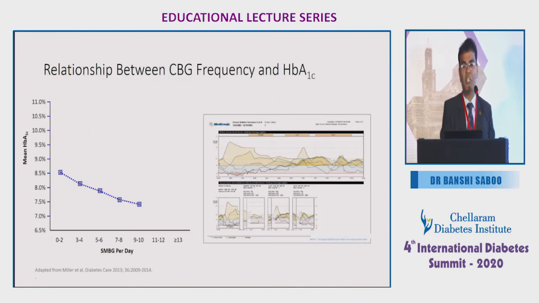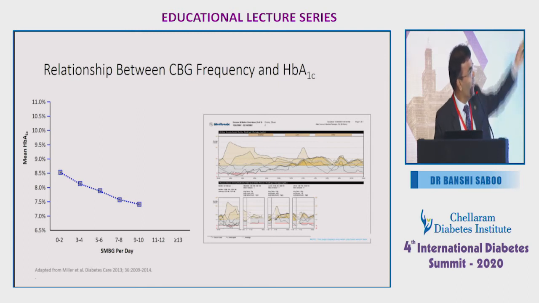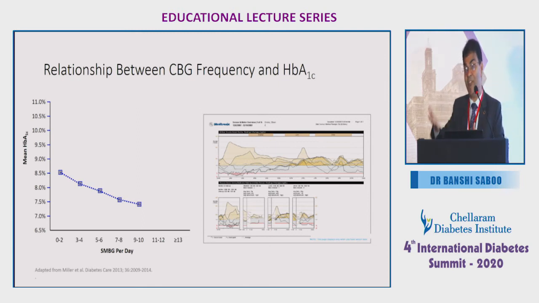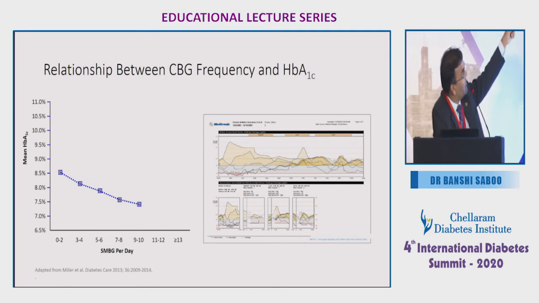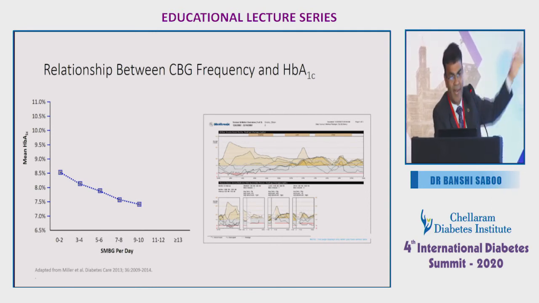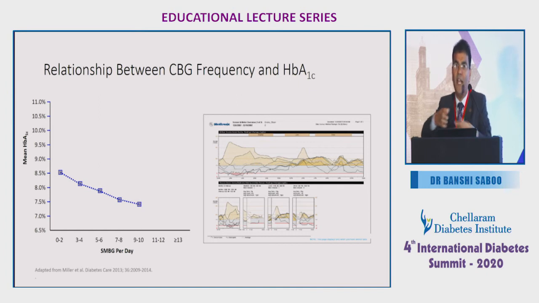We know the relationship of multiple time monitoring. Now it's very crude, you know, to tell some patient that you should check your sugar 8 times in a day or 7 times in a day. If somebody is doing continuous monitoring, he can check it 7 or 8 times, and this is the data which shows that those patients who are doing more than 6, 7, 8, 9 times self-monitoring, even with the glucose monitor, their HbA1c you can see goes from 8.5 to 7.2. And if we do the same thing with continuous glucose monitoring, I am sure a patient can flash it 6, 7, 8, 10 times.